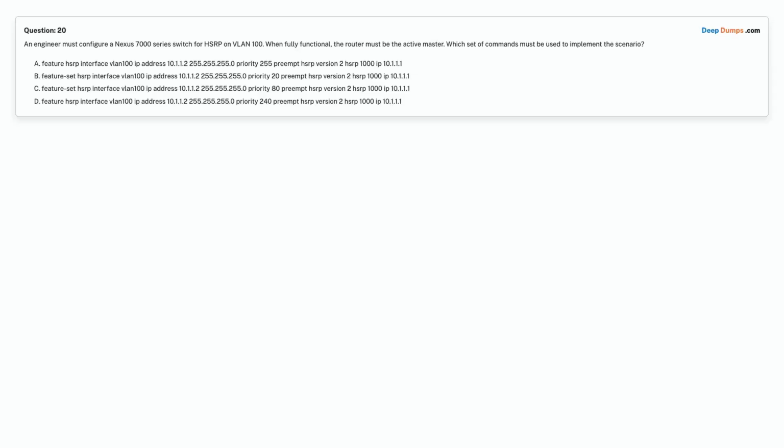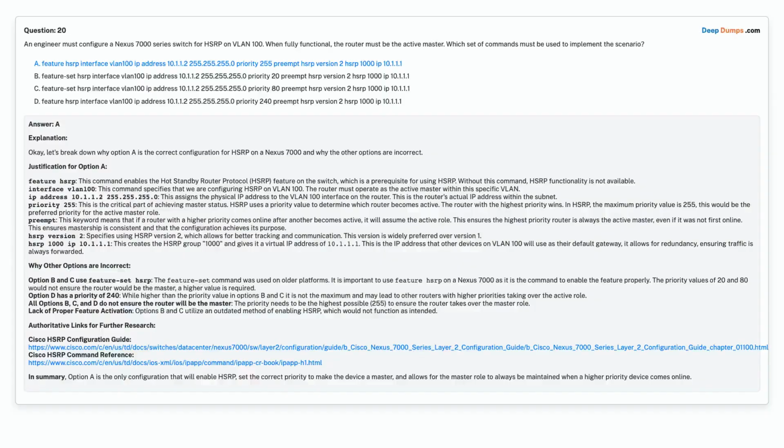Option D. Feature HSRP, interface VLAN 100, IP address 10.1.1.2 255.255.255.0, priority 240, preempt, HSRP version 2, HSRP 1000, IP 10.1.1.1. Choose the correct answer. Correct answer is Option A.